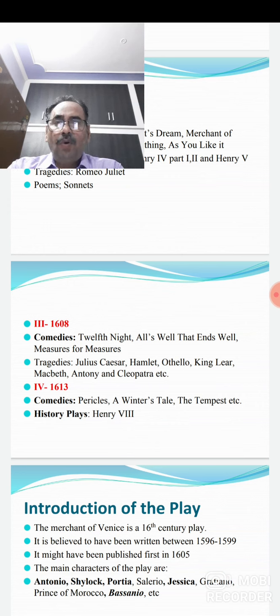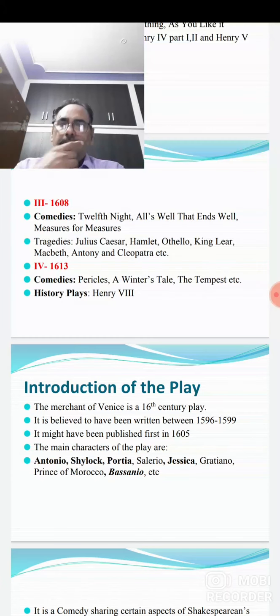And the fourth phase, that is 1613. In that period, some comedies like Pericles, A Winter's Tale, and The Tempest were written. And one historical play was also there, that was Henry VIII. In this period, no tragedies, no poems were written. So this was a little introduction about the dramatist, the famous poet William Shakespeare, and his works as well.